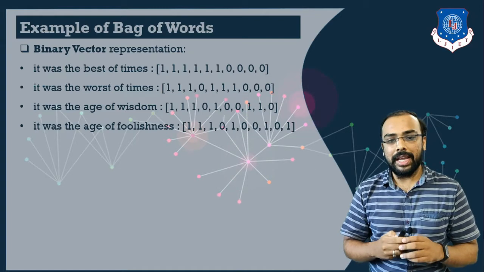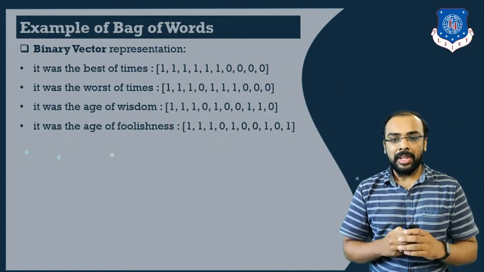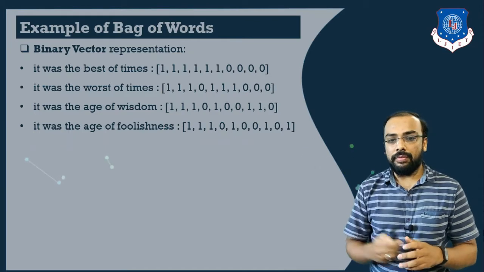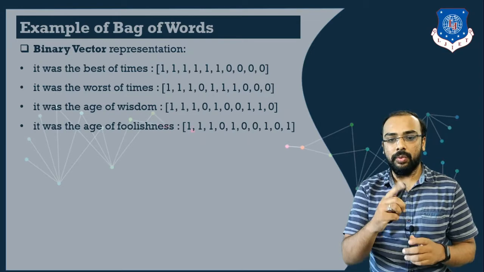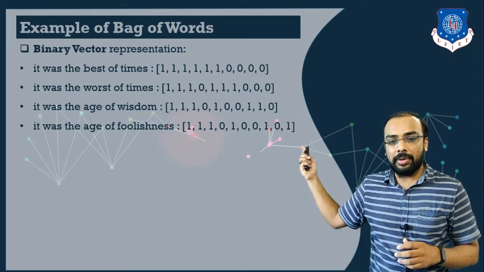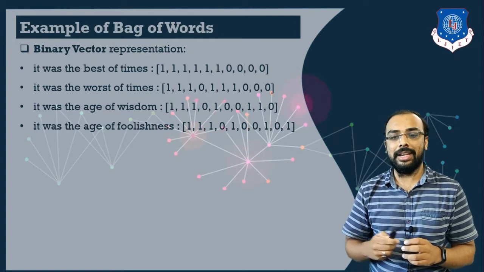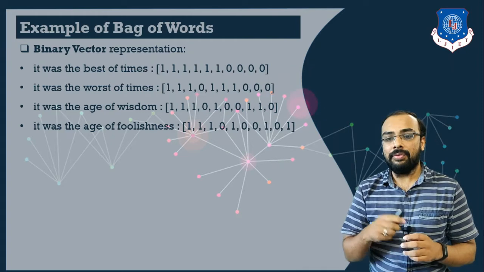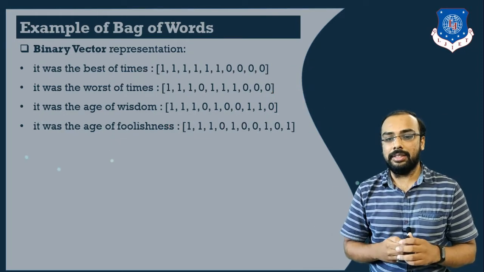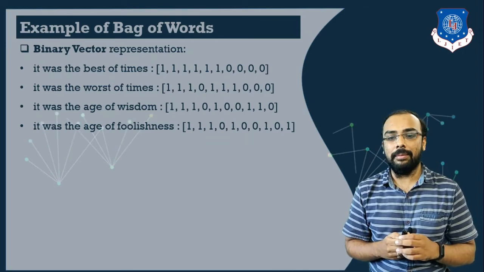So best again is present in our document, so we will assign it value as 1. Next it is off. Off is again present in our document, so I am assigning it value as 1. Next word in that particular line is time. Again it is present, so I have assigned it the value as 1. Now you can see that remaining 4 digits I have assigned it 0. Why? Because rest of the words are not present in my document.